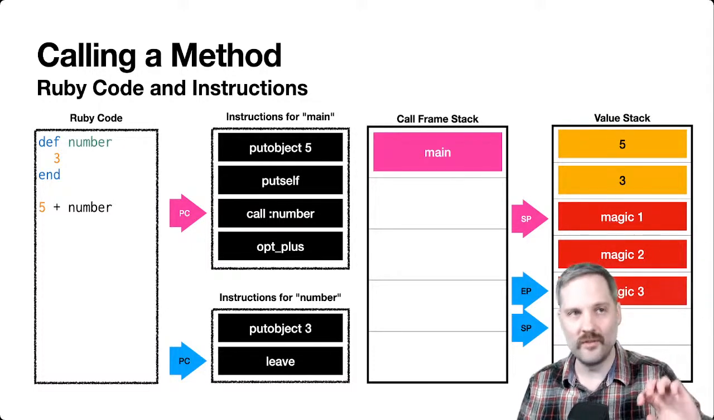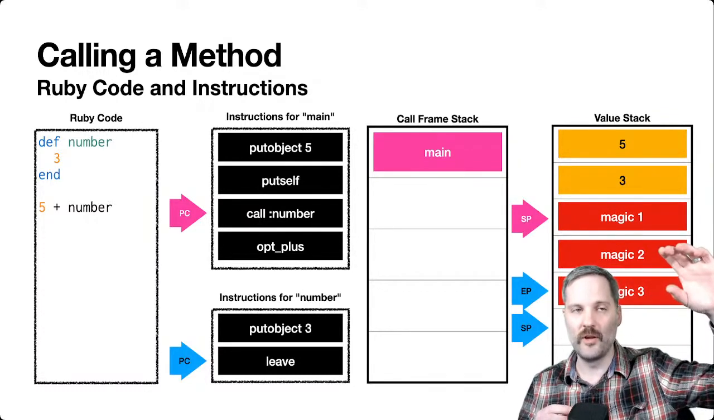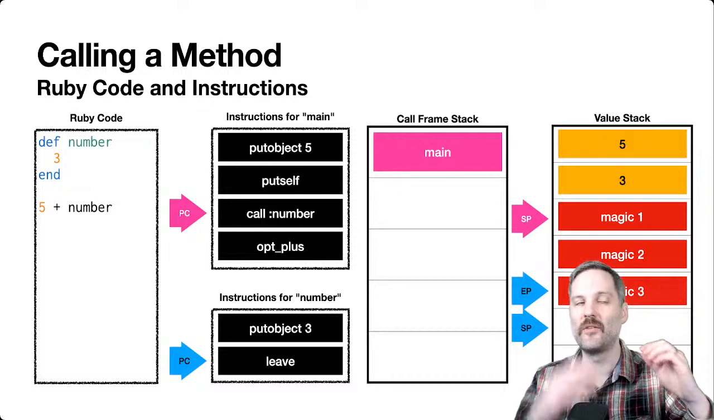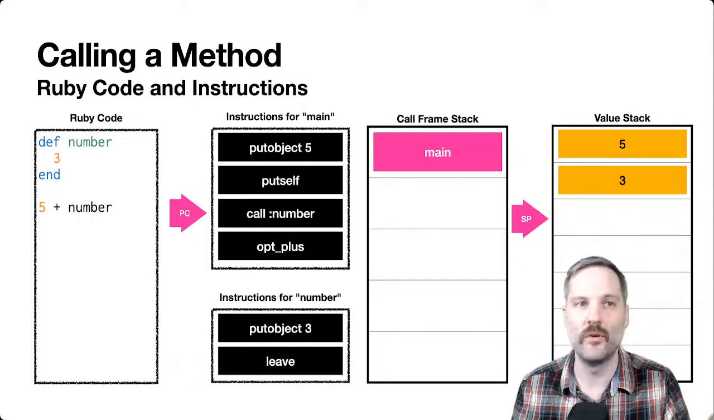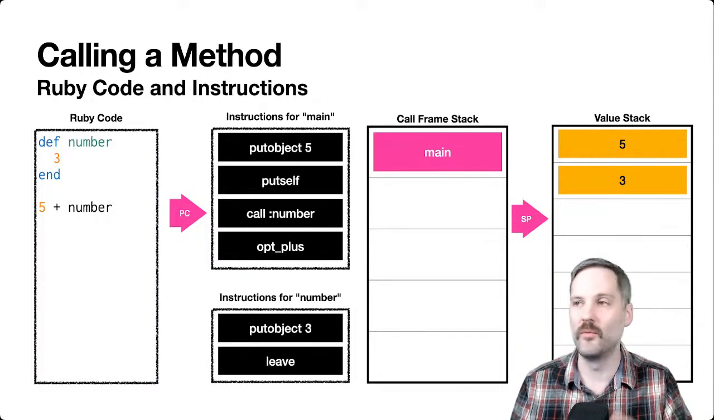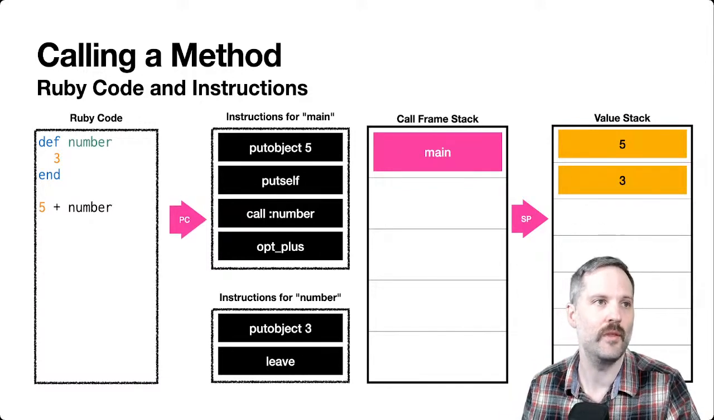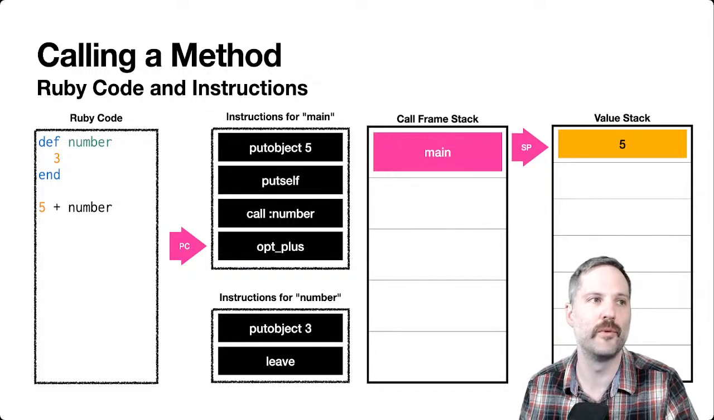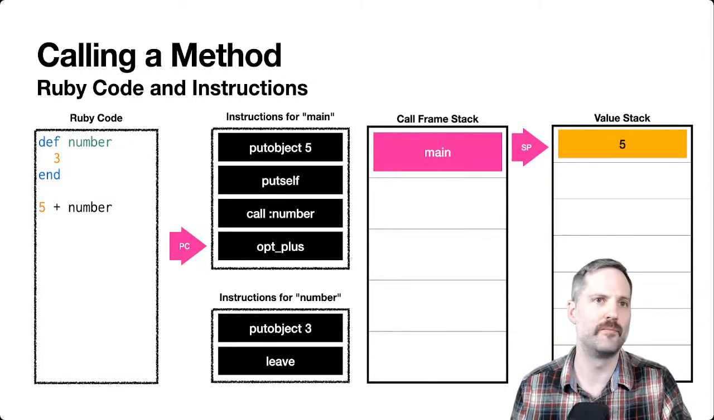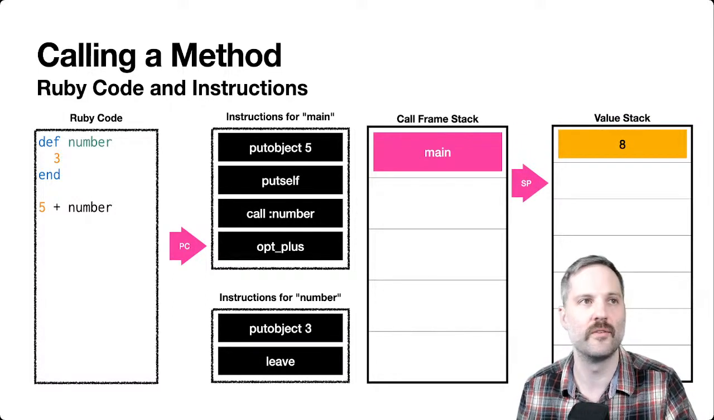So whoever called into number, we pop the number frame, and then whatever the current frame is after the pop, that's where we push the return value. So the return value gets pushed onto main in this case. And then we don't deal with any of those other values anymore, and we finally return control back to the main function. All right, so then we continue on. We pop 3, pop 5, and do the add instruction. We push 8 onto the stack.